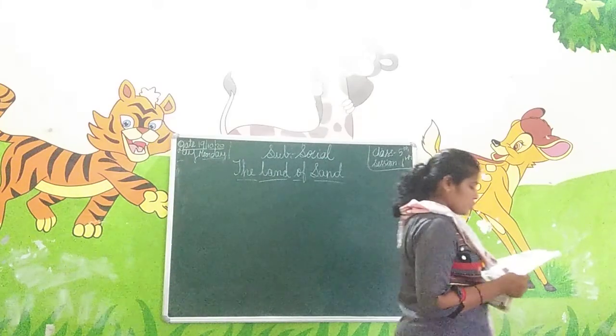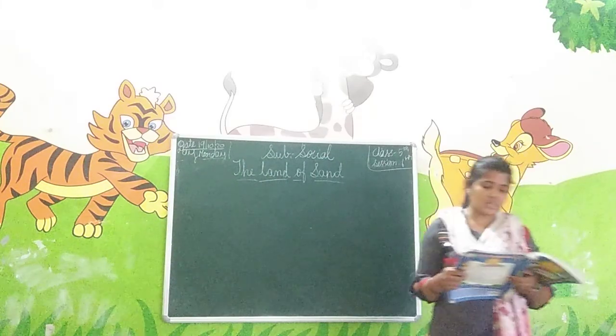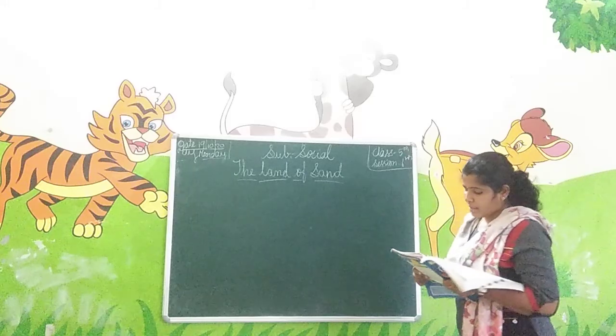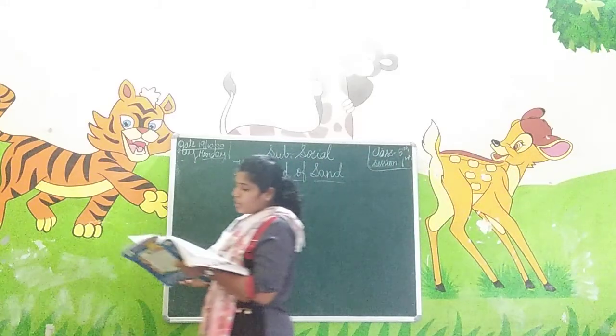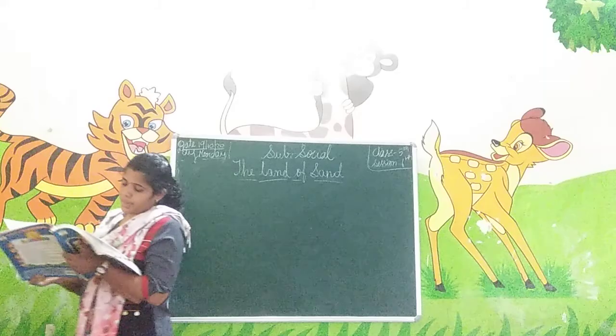The blank is the most important animal of Saudi Arabia. Which is the most important animal? Tiger, dog or camel? Camel is the most important animal of Saudi Arabia.